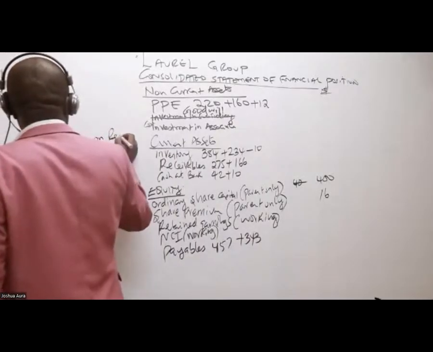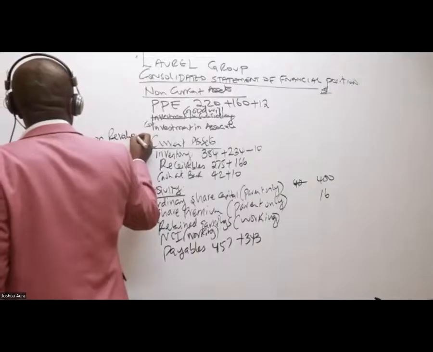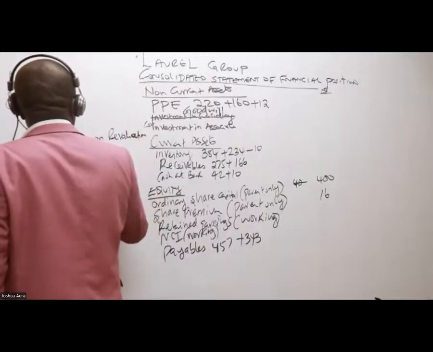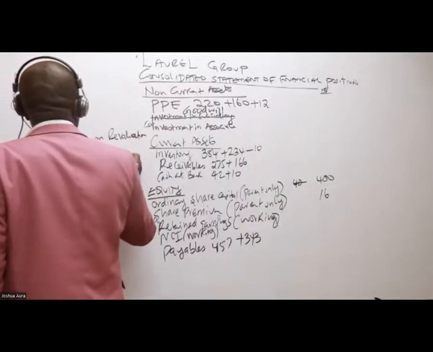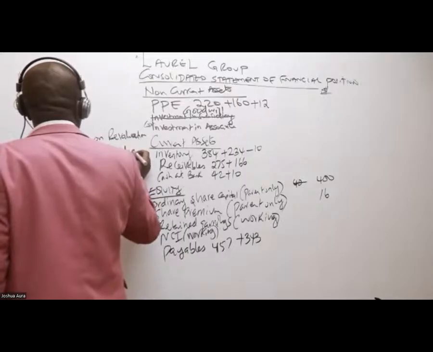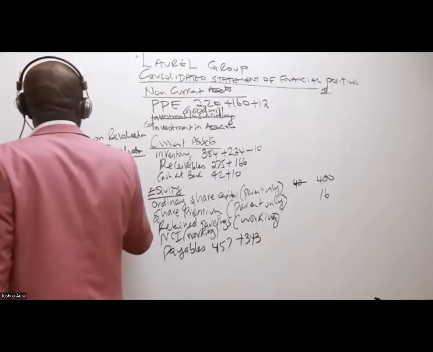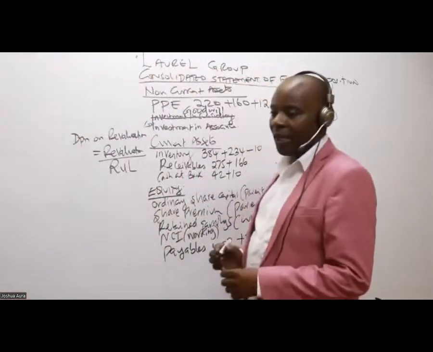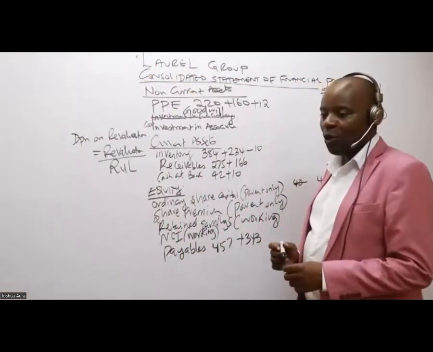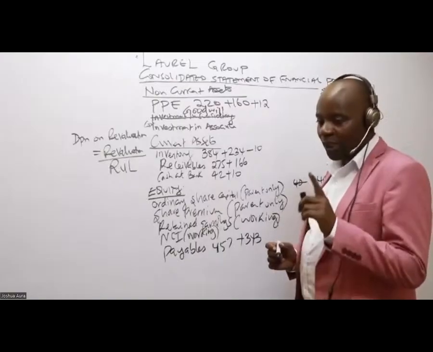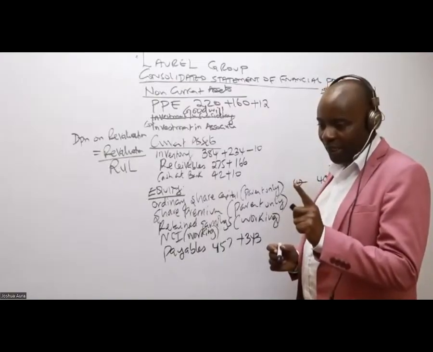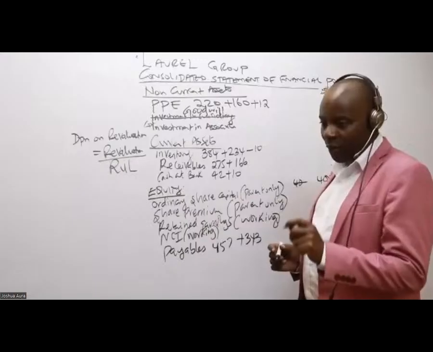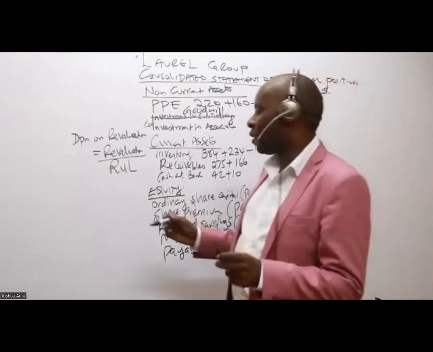This is very easy, because what I'll do is take the revalued amount, the revaluation, and divide by RULE, where RULE is the remaining useful life. So you take the revaluation over the remaining useful life.